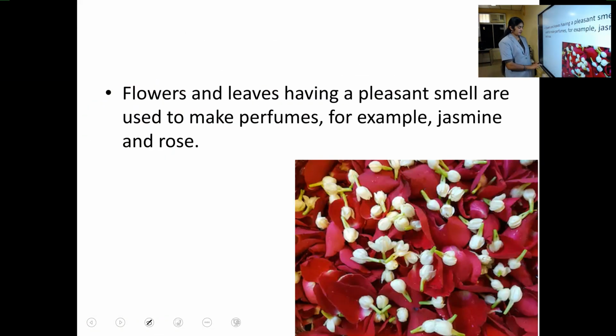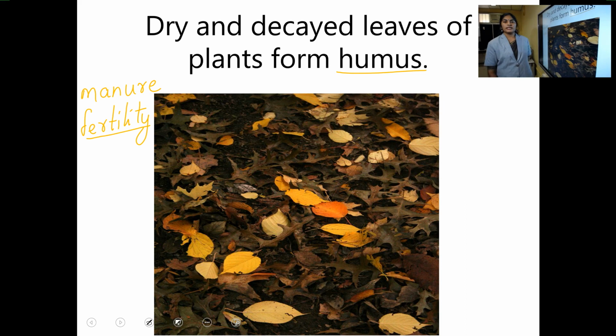So, is it clear? Tell me what all things you learned today. You learned about fibers. Under the section fibers, you learned 4 plants that give us fibers. First one, cotton. Then, jute. Then, flax. Then, hemp. These are the 4 plants that give us fibers.